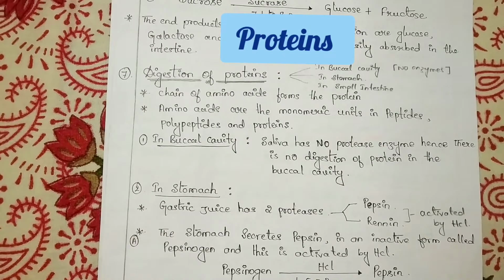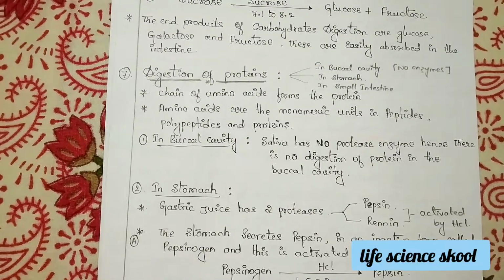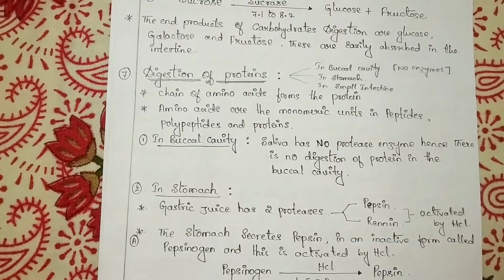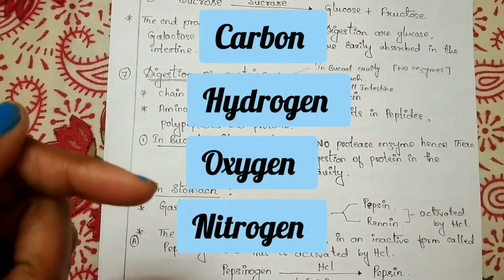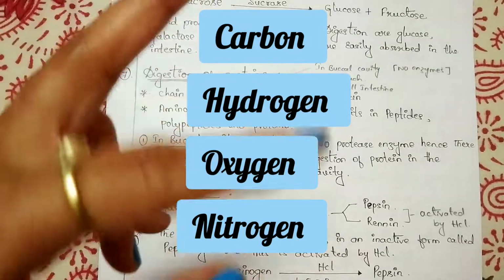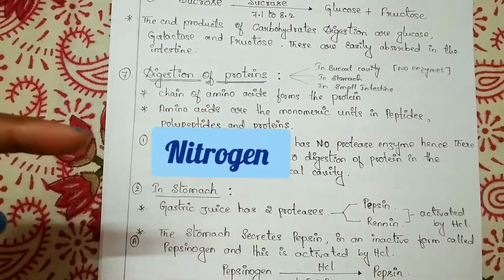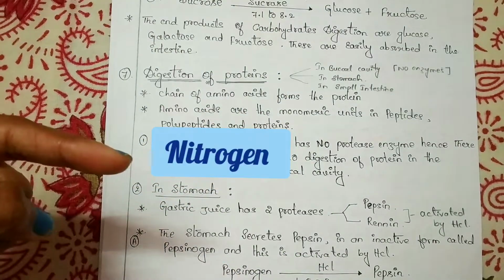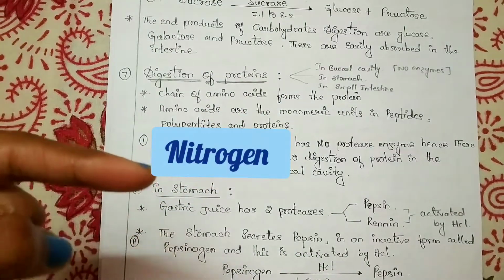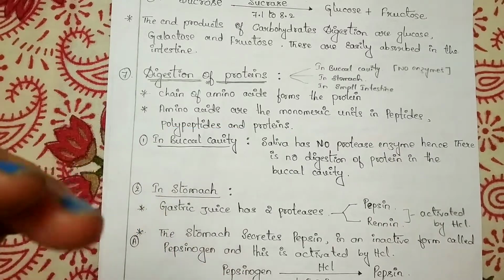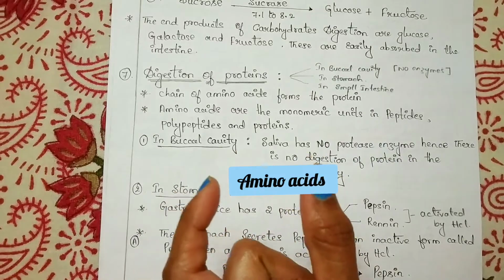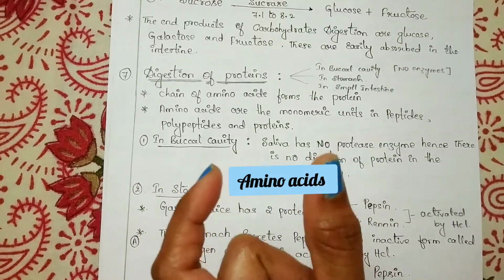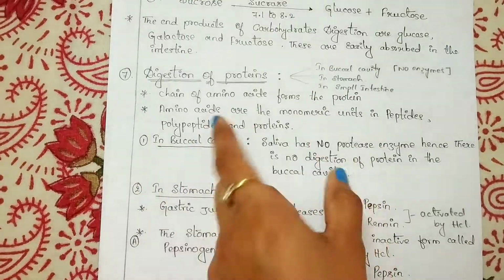What are these proteins made up of? Proteins contain carbon, hydrogen, oxygen and nitrogen, and they are distinguished from carbohydrates and fats by the presence of nitrogen. Proteins are synthesized from basic units called amino acids. The chain of amino acids forms the protein.